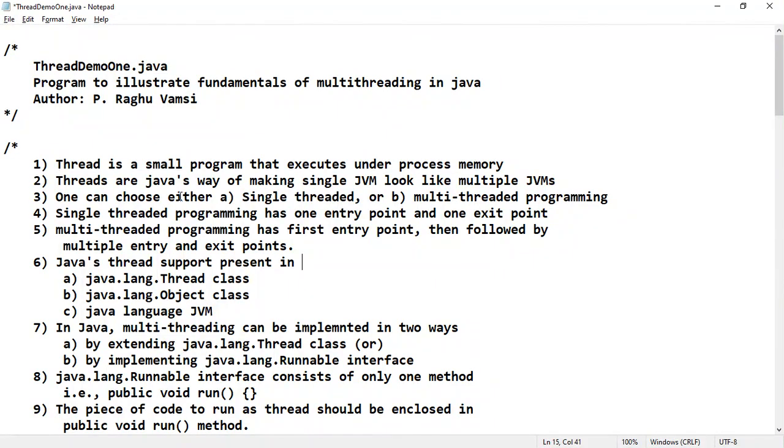So that means a single-threaded program has one entry point and one exit point, because it will directly start from the main method, the statements in the main method will be executed, and the exit will take place. But in case of multi-threaded programming, first there will be a main entry point, that is the main method, followed by multiple entry and exit points. That means any thread under the main method may start and may exit. So there will be multiple entry and multiple exit points. Once all the threads have exited, then the main method will exit.